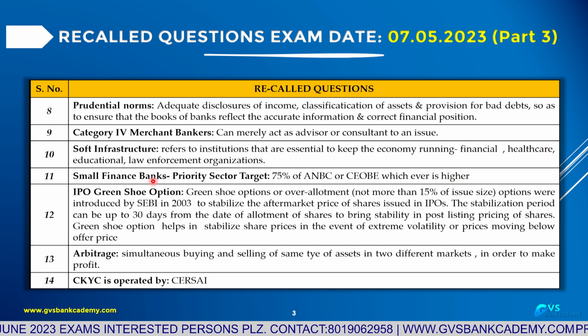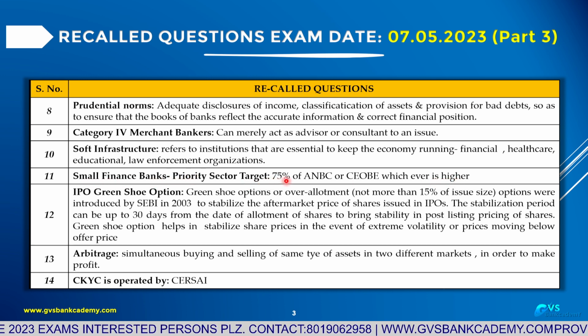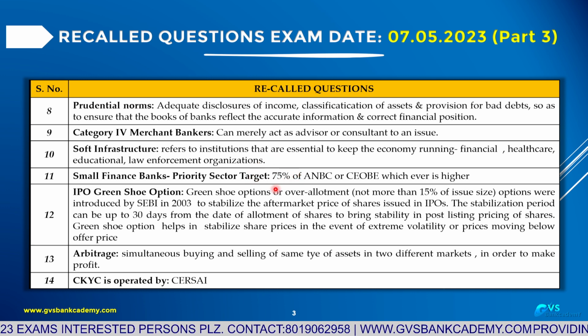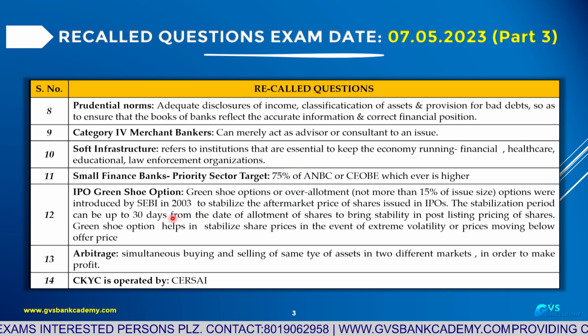Small finance banks, priority sector target 75. Even RRBs also 75.